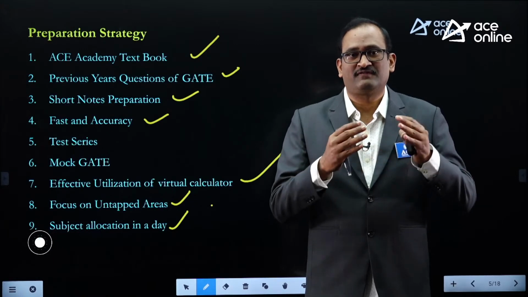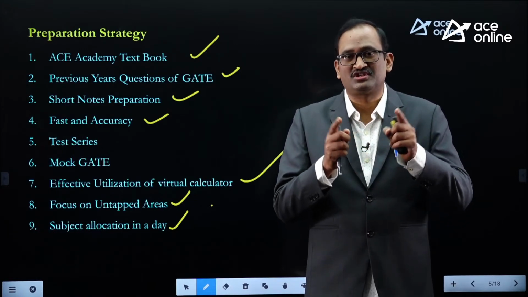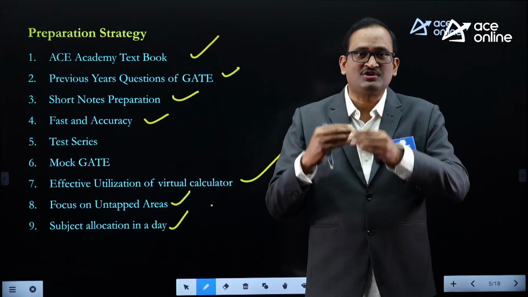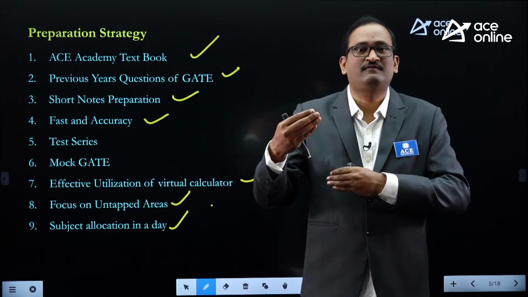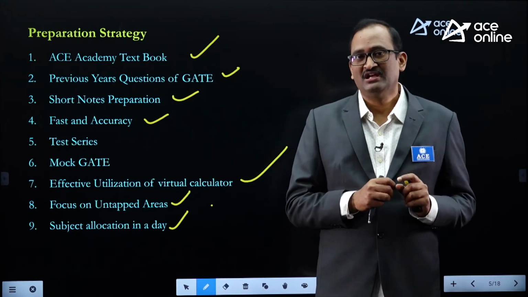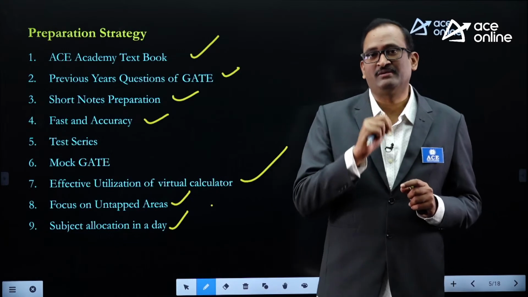After 1 week or 10 days, you must be able to complete these 2 subjects, because after some time switching over to another subject is helpful, and at the same time your mind is refreshed. So subject allocation is very, very important.